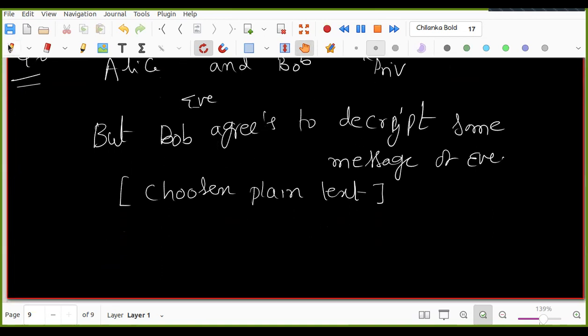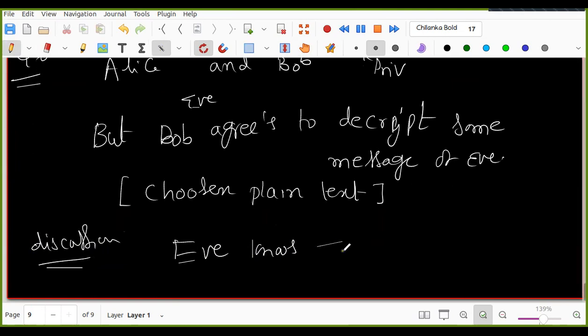Before actually giving the problem, let's discuss what Eve knows actually. Plain text m? No, plain text Eve does not know. Oh, sorry.